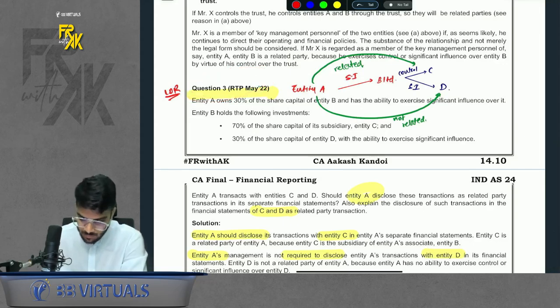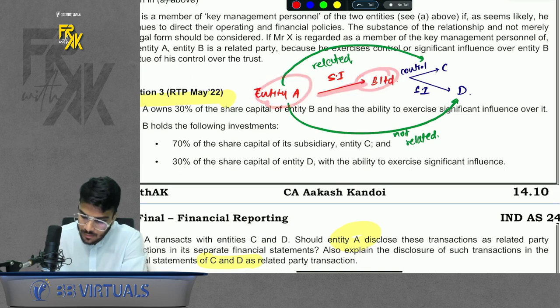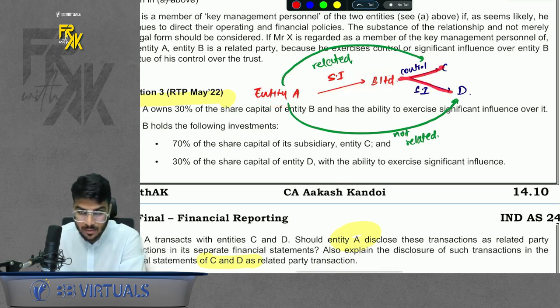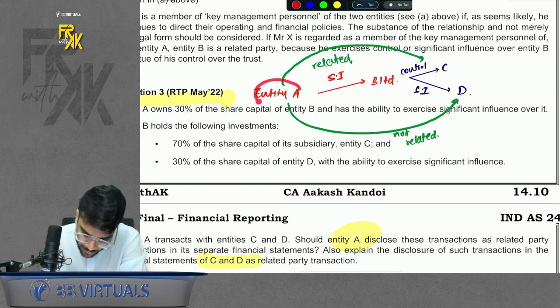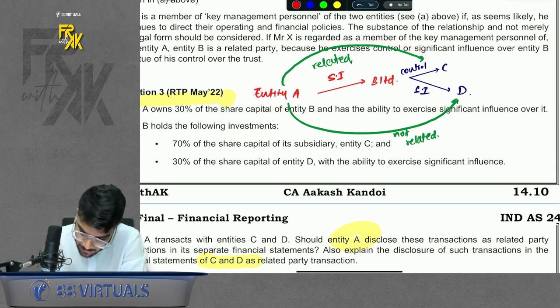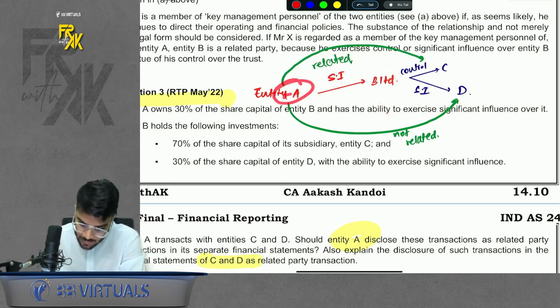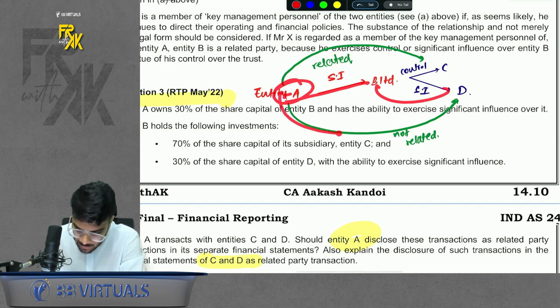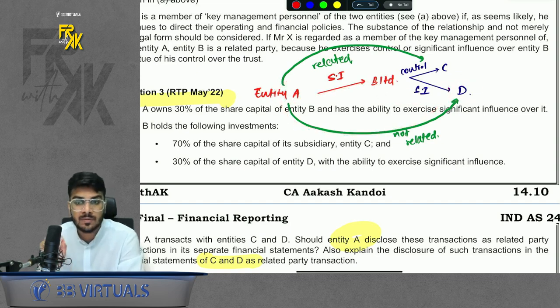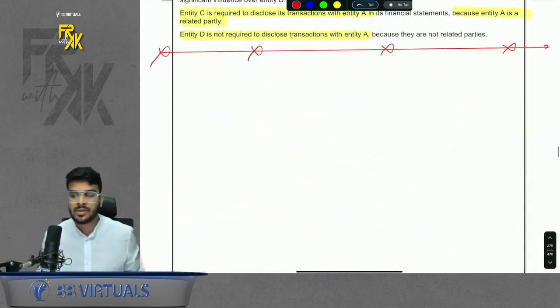Please have a look here. Question number 3. Entity A has influence in B. Now B has one subsidiary and one associate. For entity A, associate includes its subsidiary, so for entity A, C is related. But the associate of the associate won't be related to entity A. So if your associate has one more associate, then you are not related to that associate. This was also covered in the spoiler. So these are the important questions which we have taken up.